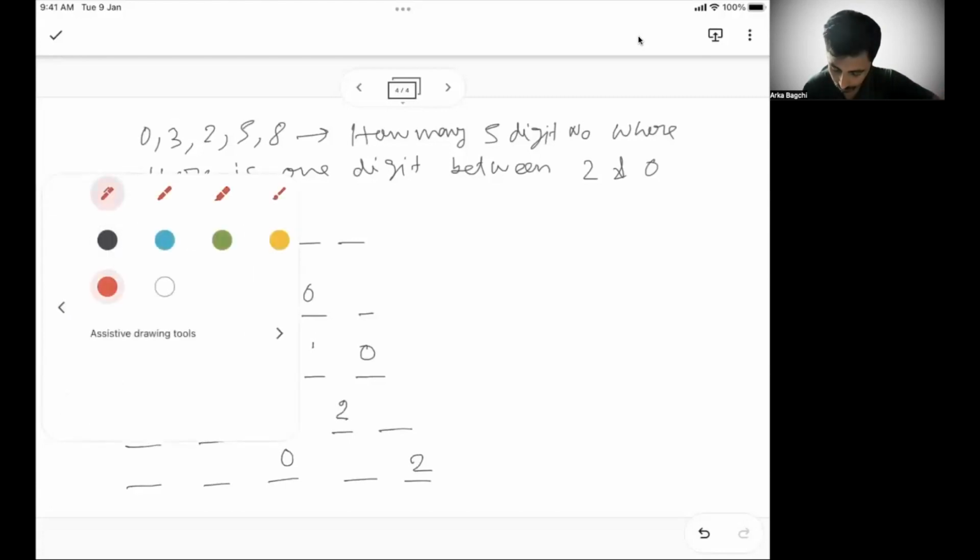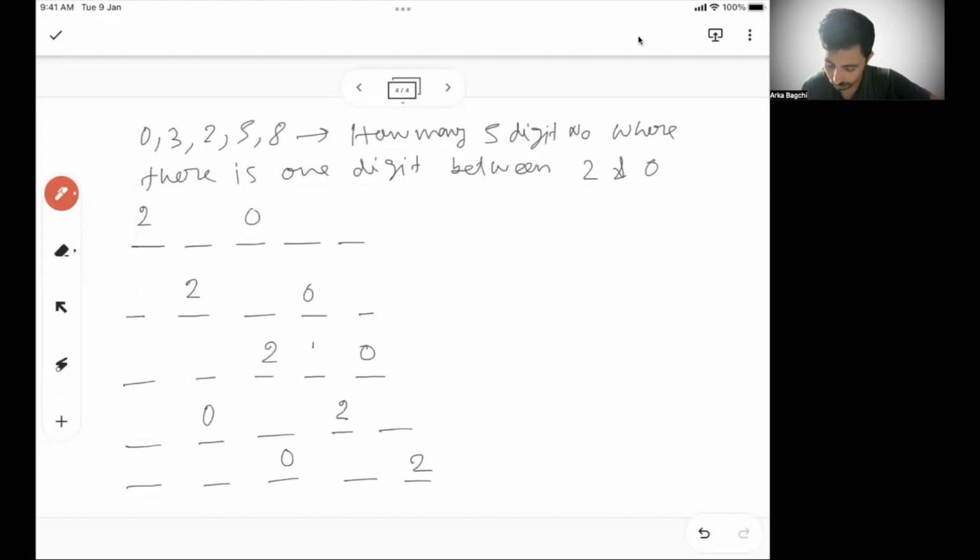Okay. So let's say the first scenario, how many ways the numbers are possible? This can be filled in 3 ways. This can be filled in 2 ways, and this can be filled in 1 way. So 6 numbers. Again, 2 and 0 are taken. So between 3, 5, 8, this can be filled in 3 ways, 2 ways, and 1 way. So 6. Again, 2 and 0 are taken. So 3 ways, 2 ways, 1 way. So total 6 ways possible.